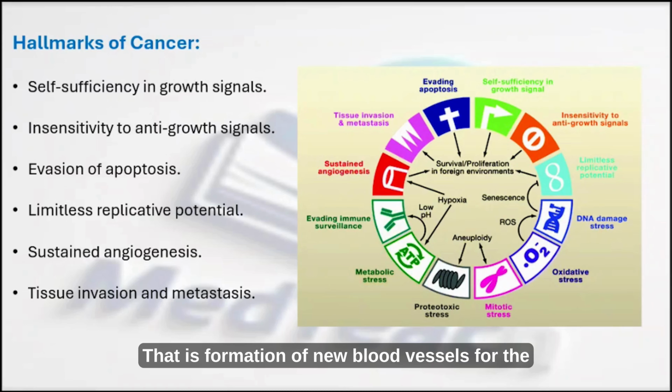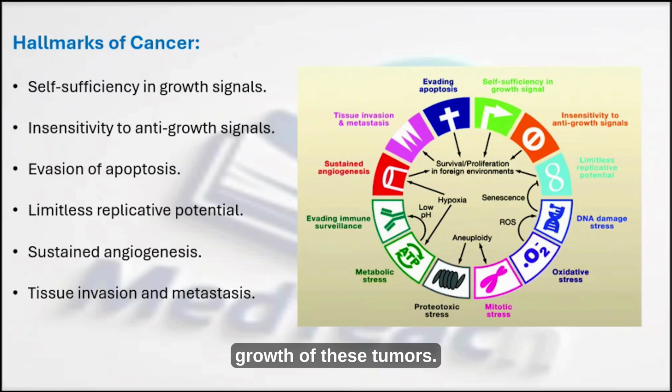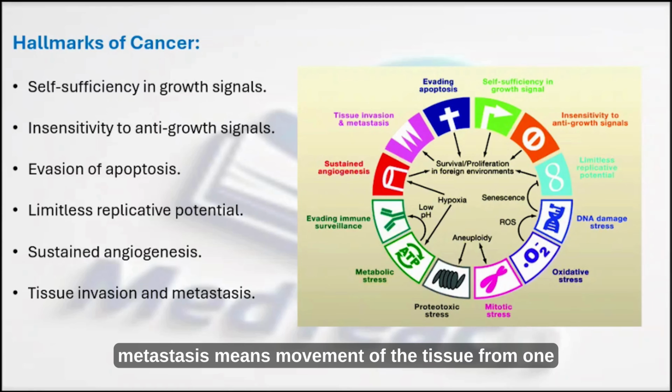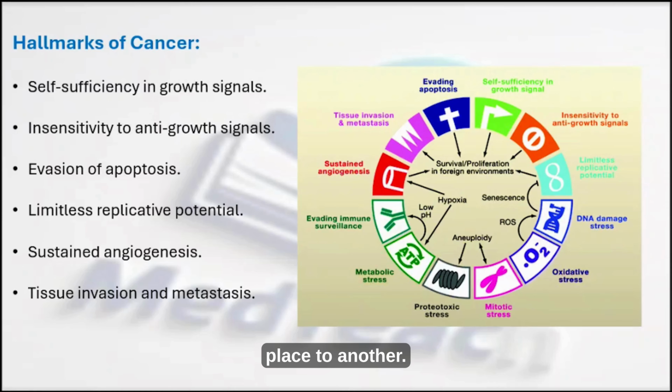What is angiogenesis? That is the formation of new blood vessels for the growth of these tumors. Also, it is going to invade the nearby structures, nearby tissues. And metastasis means movement of the tissue from one place to another.